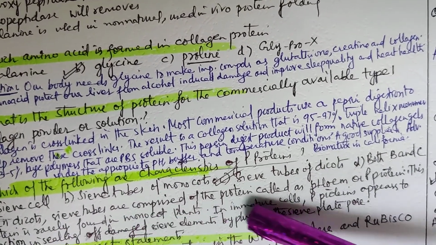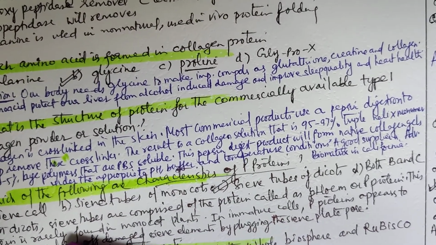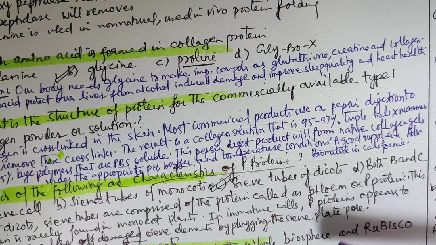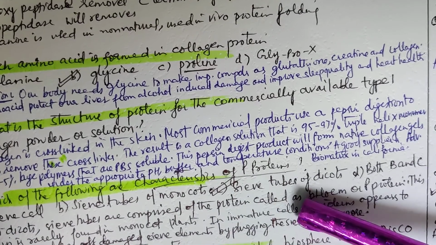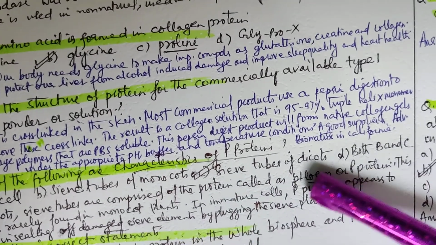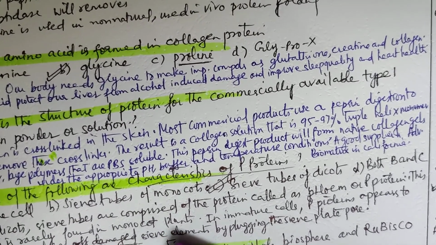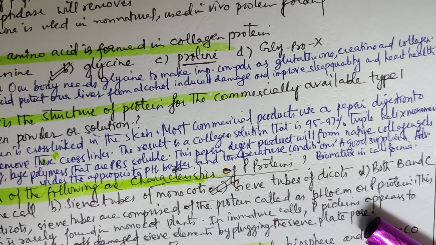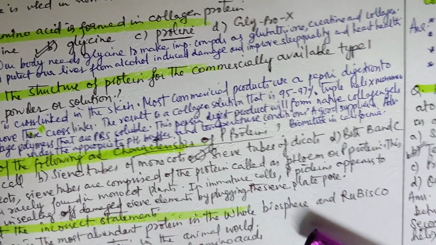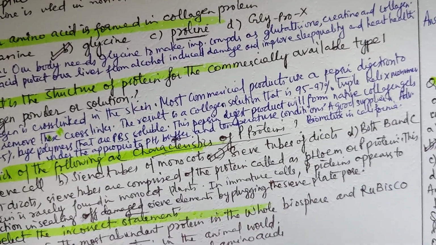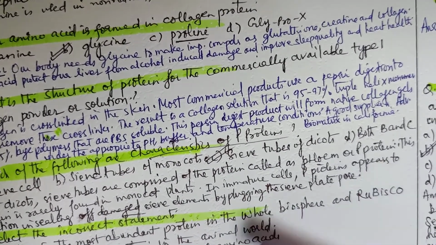Which of the following are characteristic of P-proteins? Plant proteins means sieve cells, sieve tubes of monocots, sieve tubes of dicots, both B and C. The answer is that a characteristic of P-protein is sieve tubes of dicots. In dicots, sieve tubes are comprised of a protein called phloem protein or P-protein. This protein is rarely found in monocot plants. In immature cells, P-protein appears to function in sealing damaged sieve elements by plugging the sieve plate.